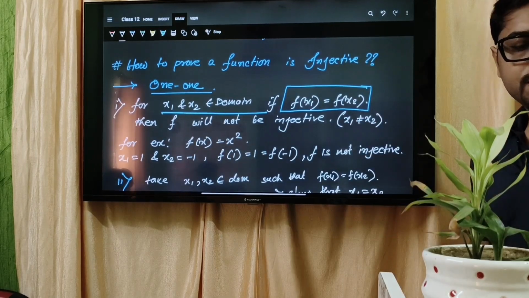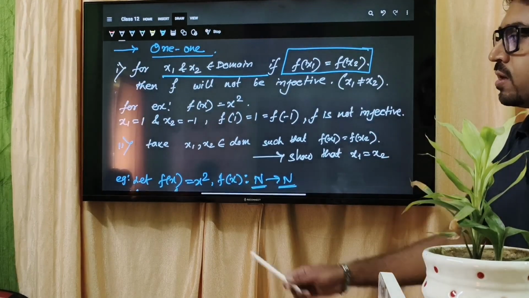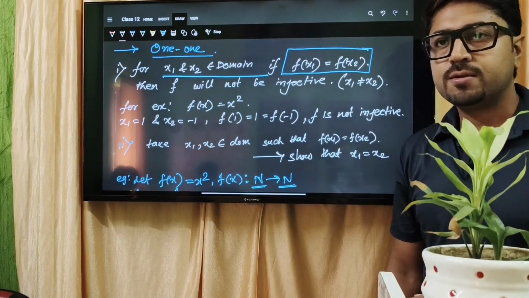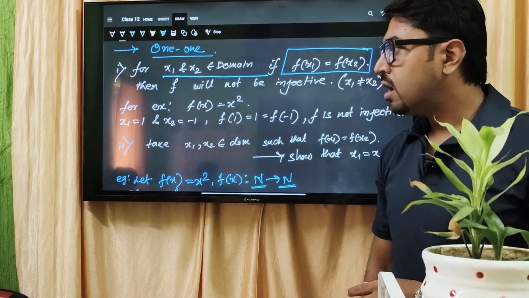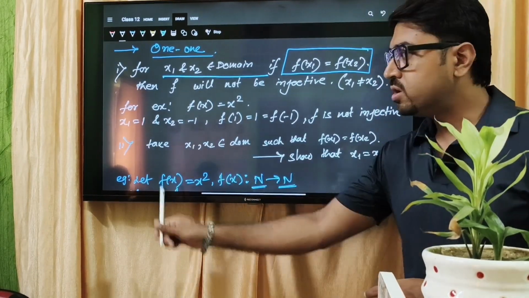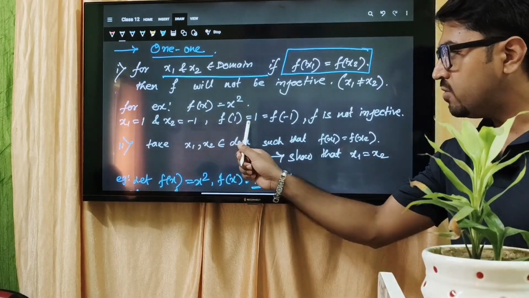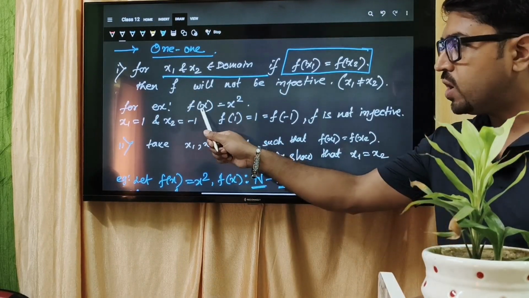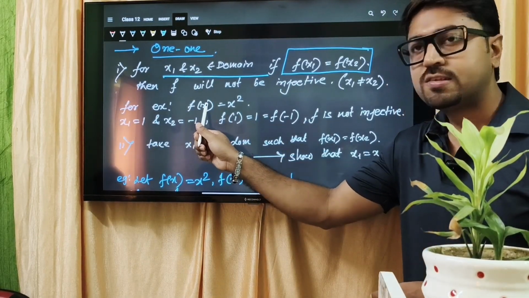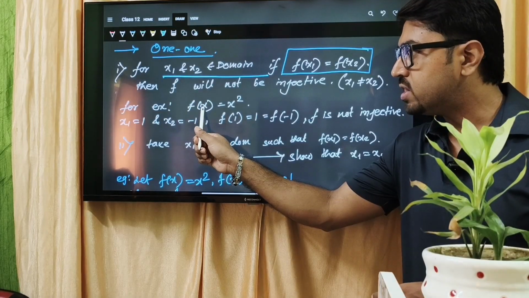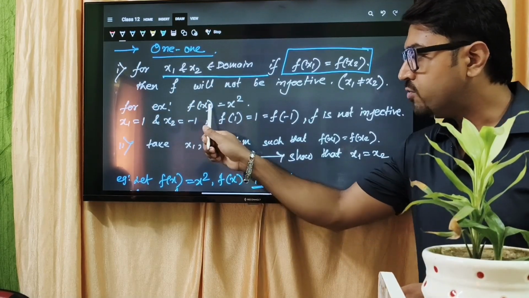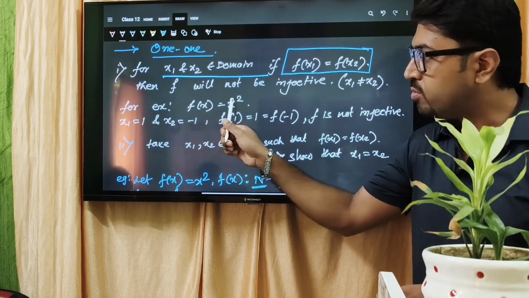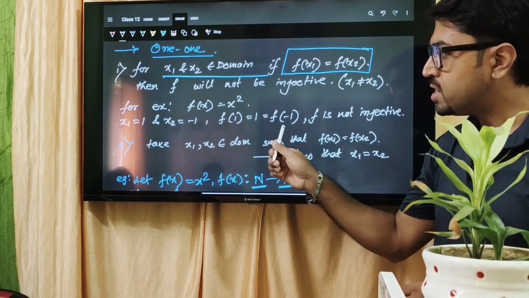ঠিক আছে? এক্সাম্পল কি করে দিতে হয় দেখে নে। Suppose fx equal to x square. If I take x1 as 1 and x2 as -1, তো different রয়েছে না, but the functional values are same. See, f of 1 means if you put x এর জায়গায় 1 put করো, if you put x equal to 1 over there, it will be 1, and if you put x equal to -1 over there, it will be also 1.